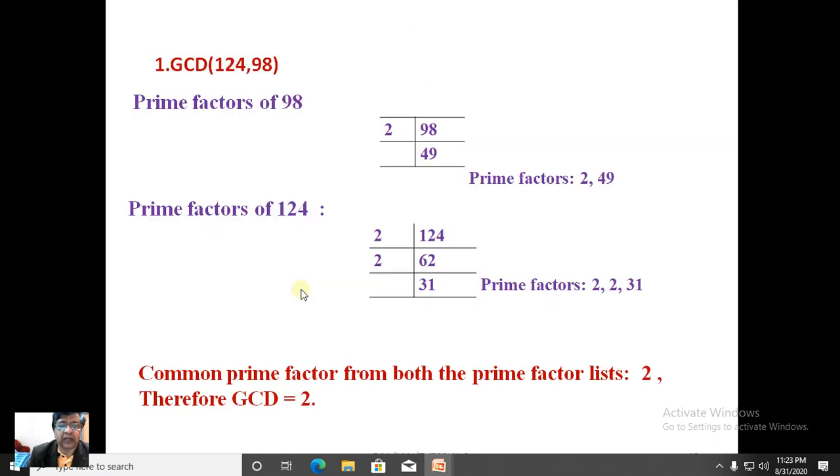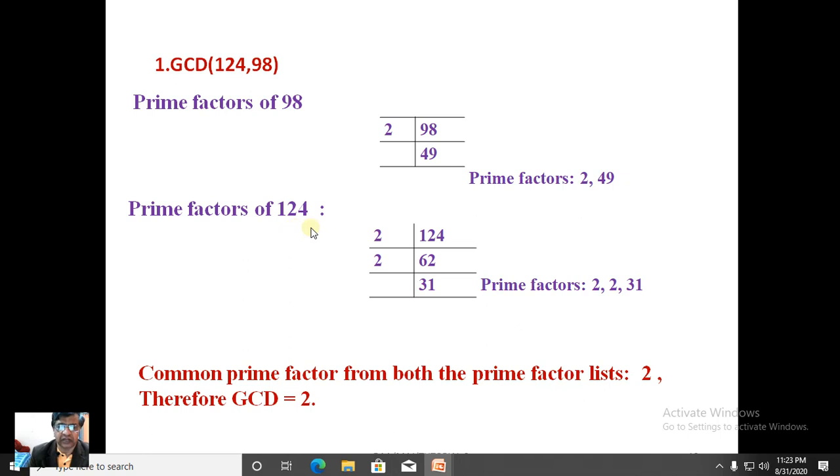And this is the method of finding. This is the primary school method. We were taught in primary school how we can find GCD of two numbers. 98 is taken. It is divided by the least prime number, that is 2. 2 49s are 98. Further we cannot divide this 49 because it is a prime number. So prime factors are 2 comma 49. We have a list of prime factors for 98.